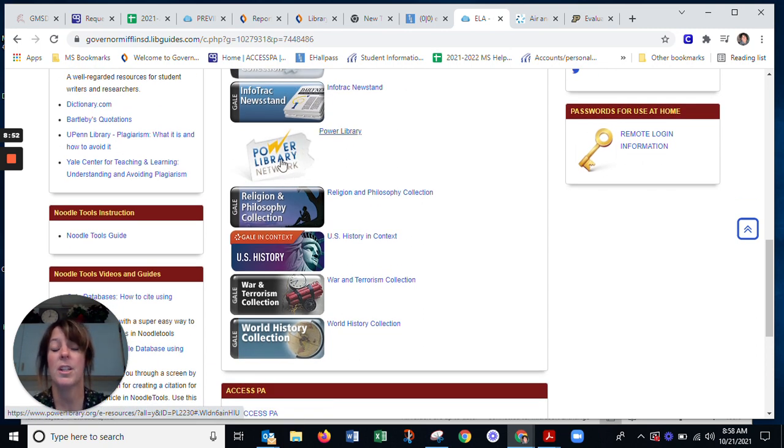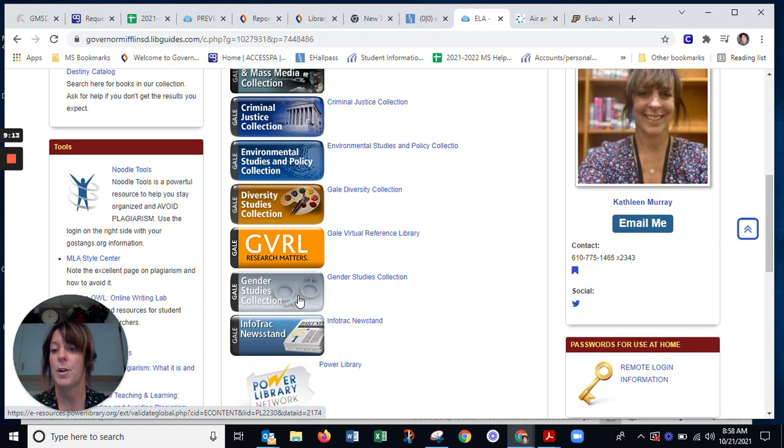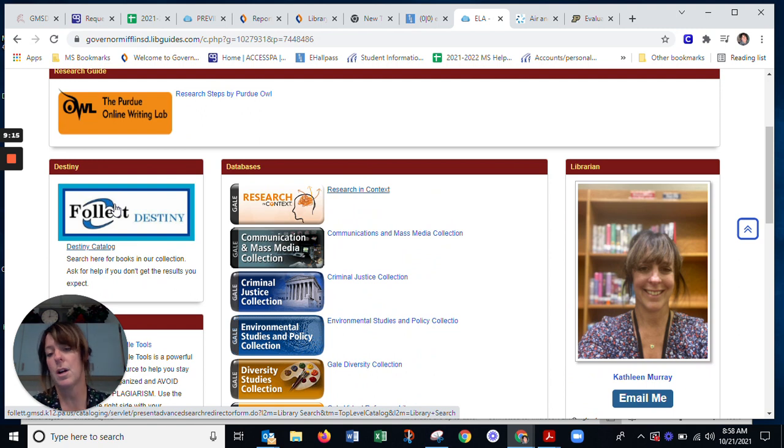This is going to take you to all of the Power Library resources, which there's tons in there, and so on. If you look down here, there's even more. So there's U.S. history, religion, war, terrorism, and a world history collection. So the U.S. history is going to be the United States, and then this one's going to be the whole world.